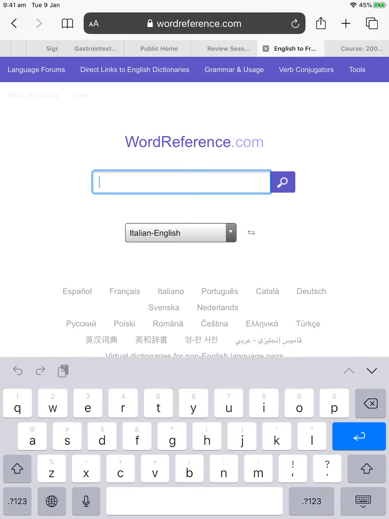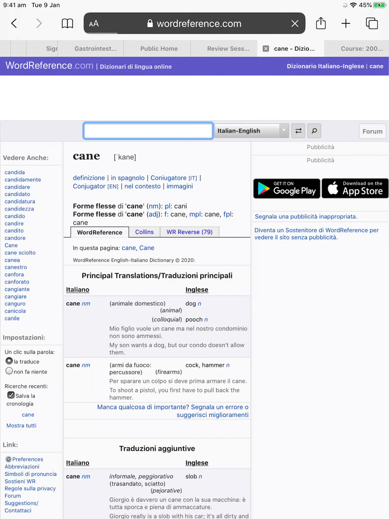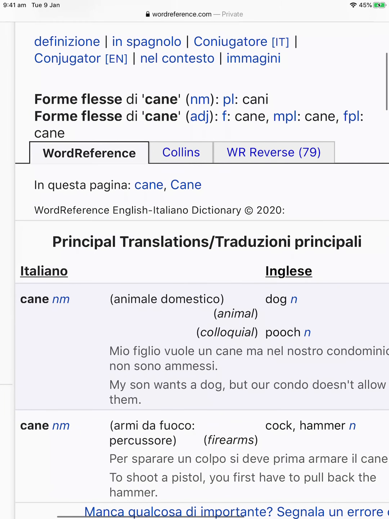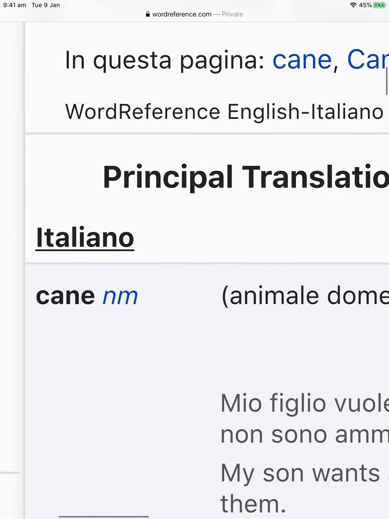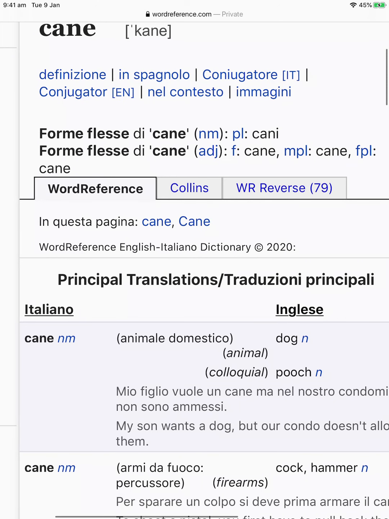And here you type the Italian word that you want to find, cane. All right. See that it gets here cane. So when you click on it, you will see that it will open up. And look how beautiful it is. Here you have the Italian on one side, Italiano, cane. Okay. And on this side you have the Inglese, the English.